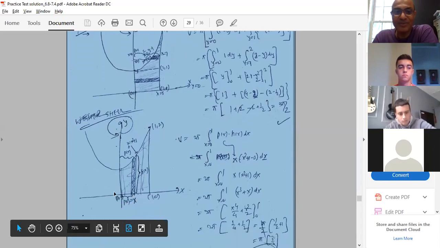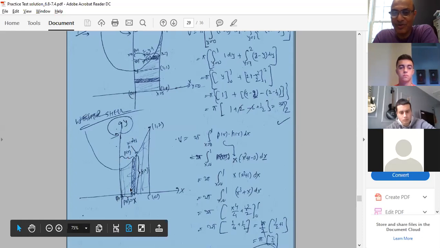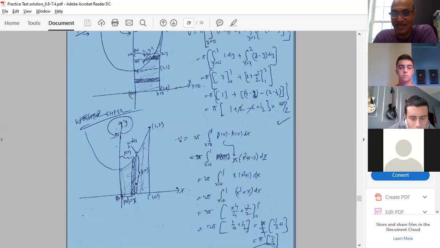So first of all, I need to fix my h of y. Always fix h of y because that's the length of the strip. Length of the strip h equal to top to bottom, because we go from top to bottom always. My function now is a function of x because a vertical strip is there, right? Axis of revolution is this one. I have this strip which is a vertical strip. Vertical strip is integration with respect to x. So y equal to x square plus 1 to y equal to 0. So x square plus 1 minus 0, that is my x square plus 1.